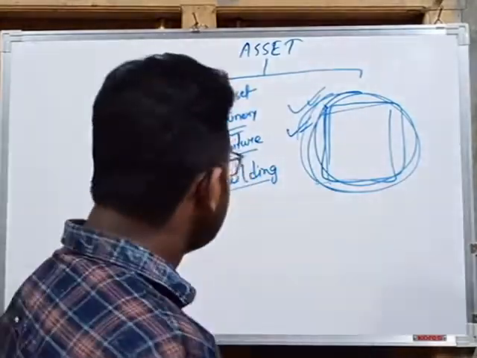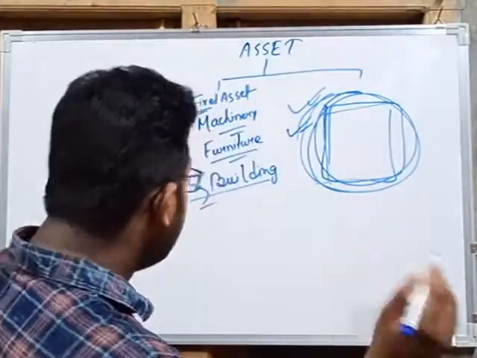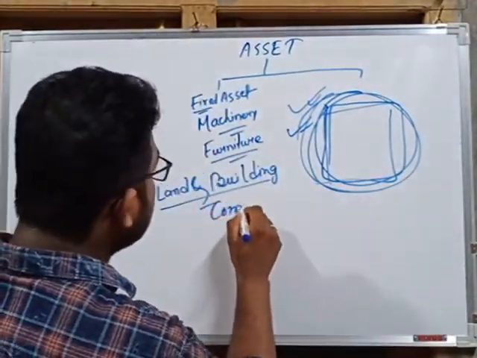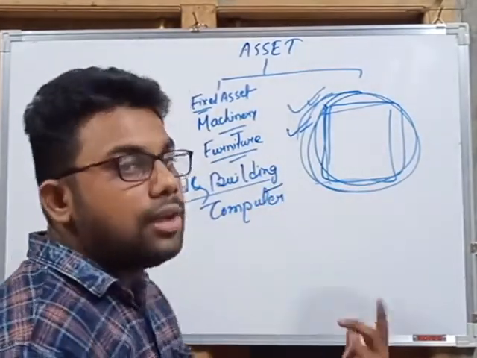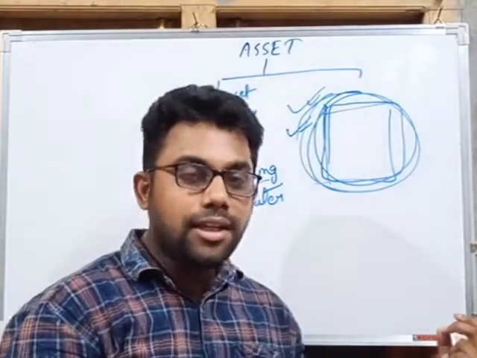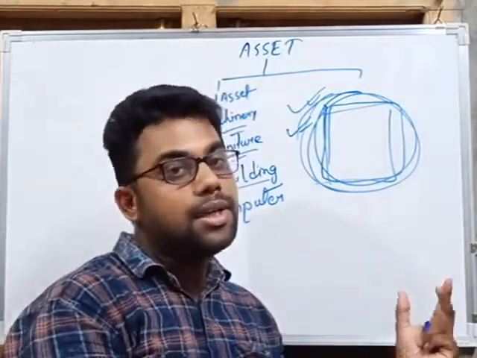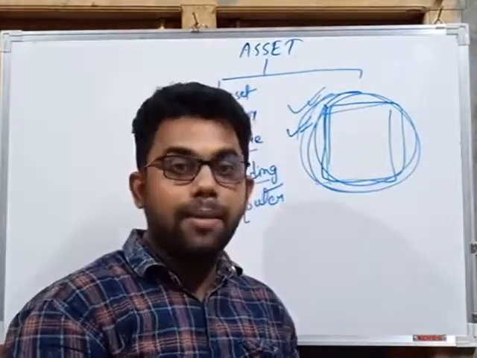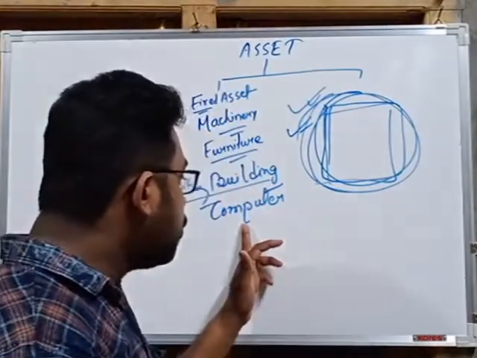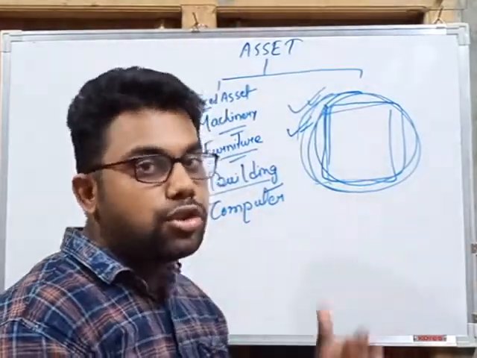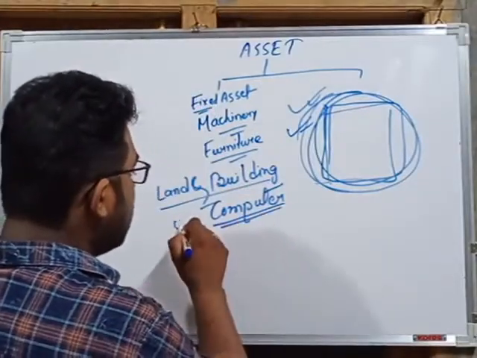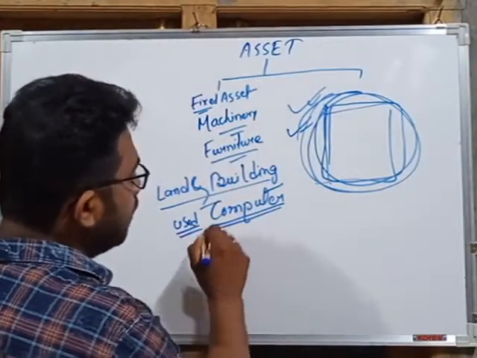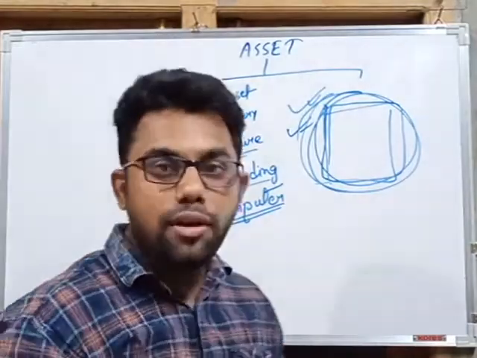Another is the computer, because a computer is also used by the businessman for a long period of time in order to record all the transactions, and to record all the stock items available to him. So it is also an asset for him, because this computer is not used for resale. So computer is also a fixed asset.